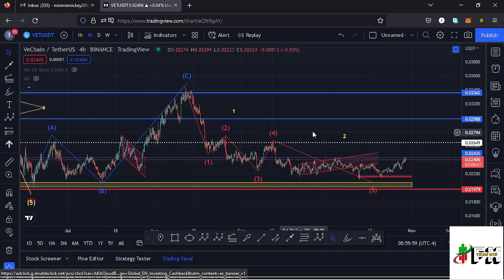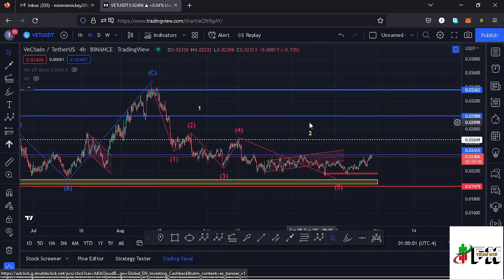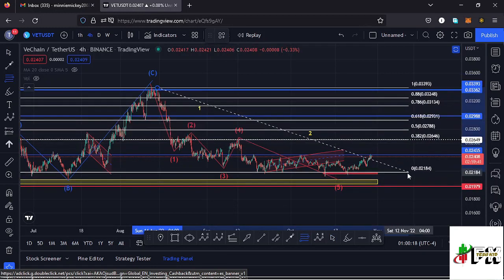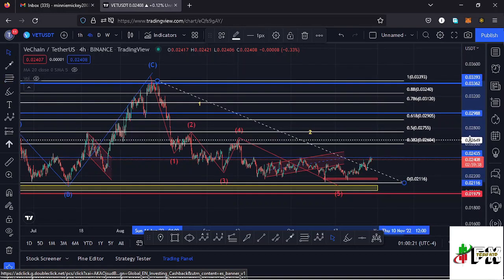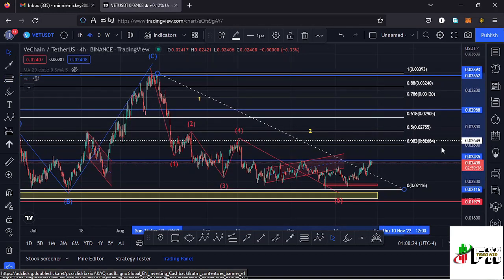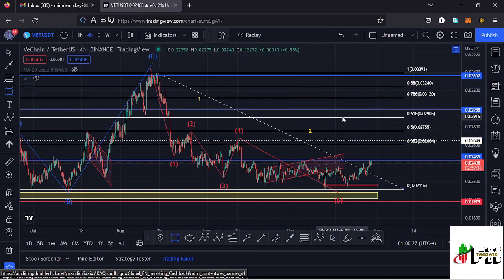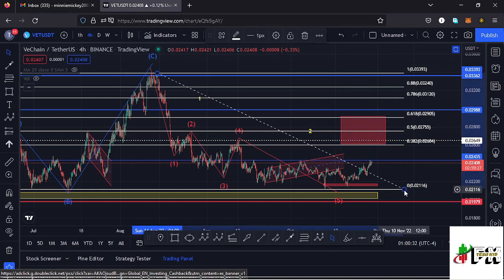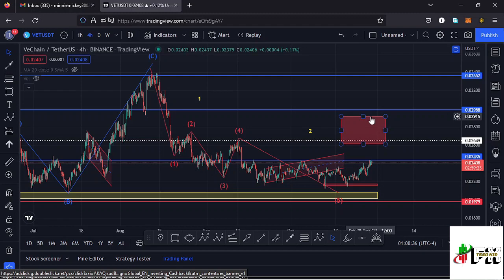And after seeing the formation of a higher Elliott wave count 1, whatever we expect is the formation of a higher Elliott wave count 2, and that is what I'm expecting to see here on the Vechain chart. And because a second wave is a retracement of the first wave, we can use the Fibonaccis, connecting them from the high of that wave 1 to the low of this wave 1 down here, and this gives me a minimum target area to the upper side in the formation of that second wave, between the fib level 0.618 as a maximum and the fib level 0.382, and I can mark that target area here on the charts like that, and that target area lies between the $0.029 mark and the $0.026 mark.